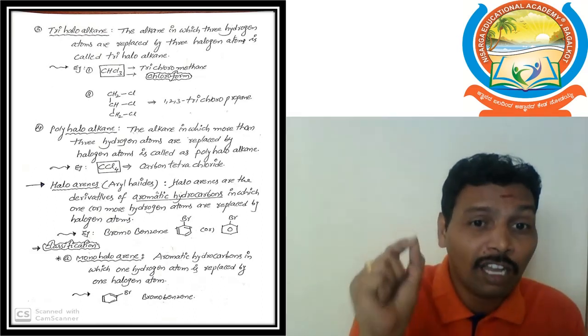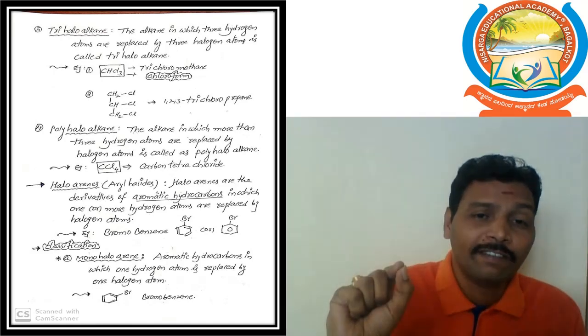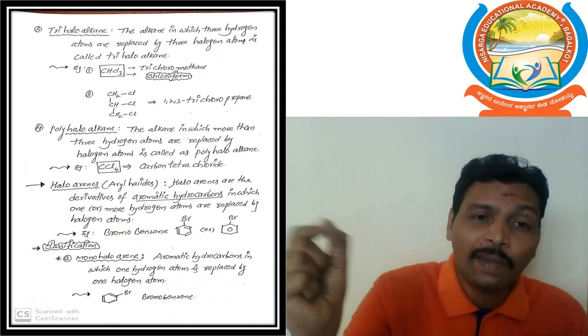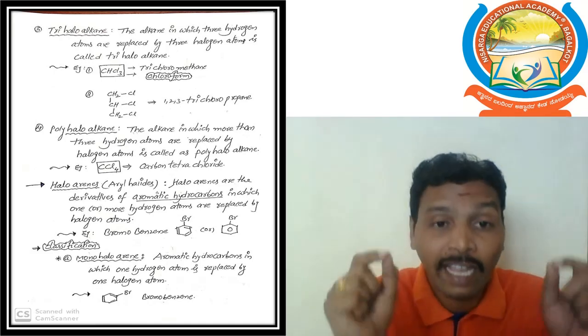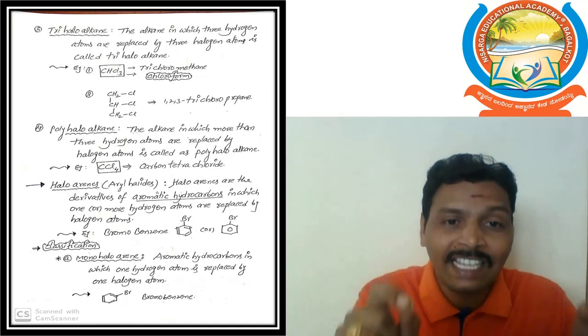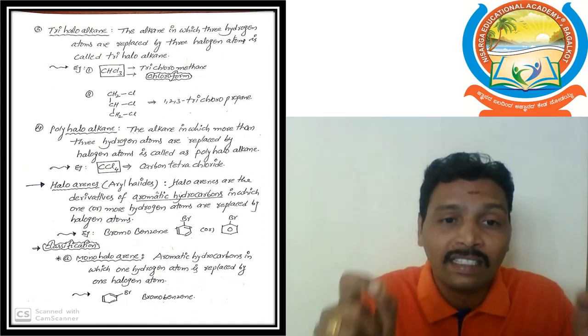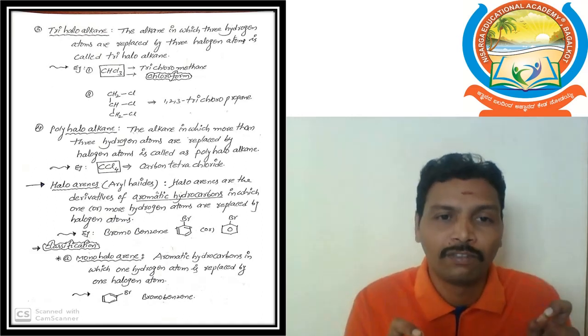In this benzene, suppose if you remove one hydrogen, that is replaced by one bromine atom, then we can get a haloarene molecule. That is bromobenzene or chlorobenzene or iodobenzene. Like that we can get that compound.